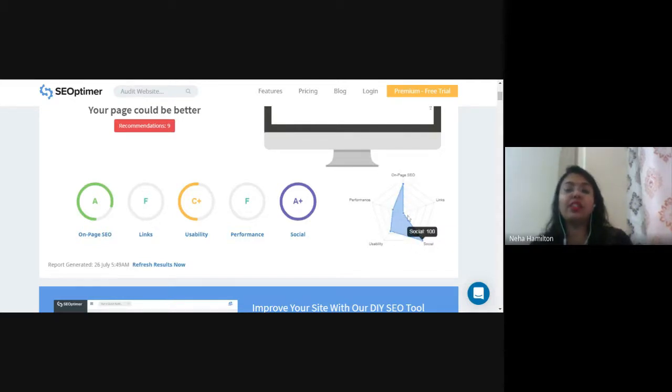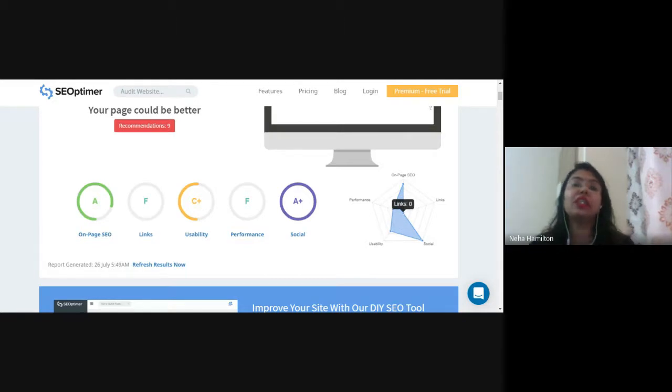So here is a diagram that gives you an idea of what are the points that Gyanvihar website is good at and what are the points which are lacking. So as you can see, on page SEO got 86 marks. Links, right? Links got 0 marks. So the one thing that the Gyanvihar website has to work on right now is making links, right?